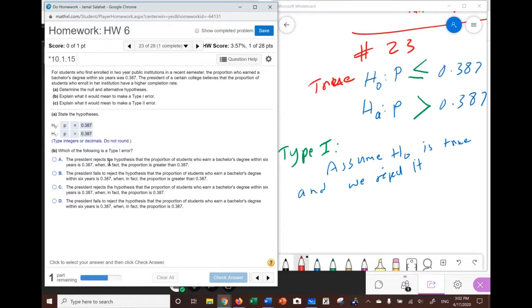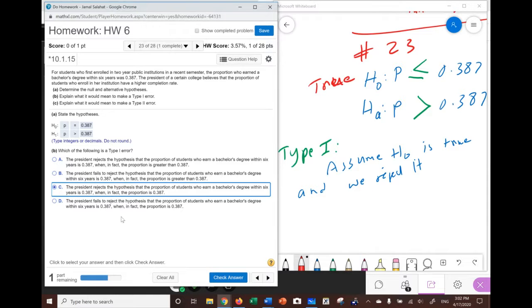Now, remember, we're looking for when in fact the proportion is less than or equal. In fact means when the reality is, when the truth is. So it's not going to be the A. Look at part B, when in fact the proportion is greater than. We're not going to look at greater than. We're looking at the fact which is the truth.